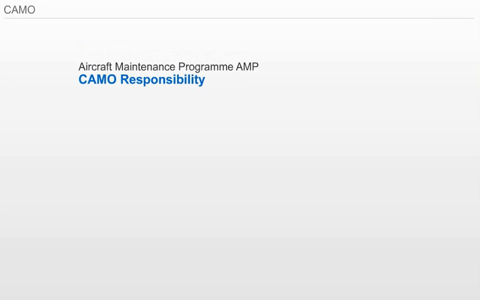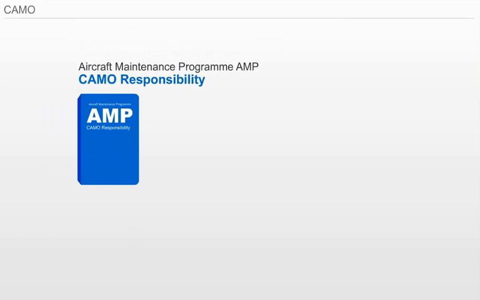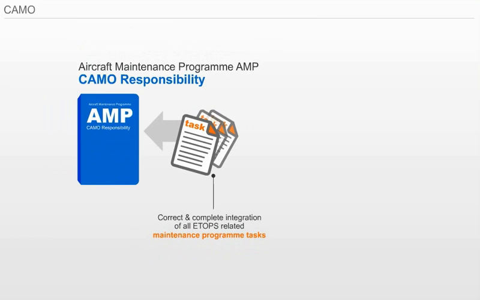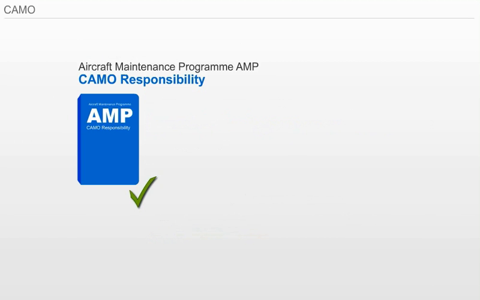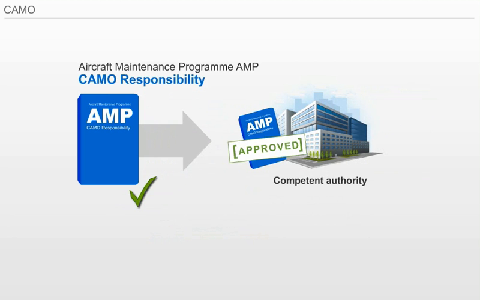Aircraft Maintenance Program, AMP, CAMO responsibility. The relevant CAMO is responsible for the correct and complete integration of all ETOPS-related maintenance program tasks in the AMP. Full compliance with the CMP document is required, including tasks to maintain the integrity of cargo compartments and pressurization features, for example, cargo liners and door seals. Upon completion or revision of the AMP, it has to be presented to the competent authority for approval.